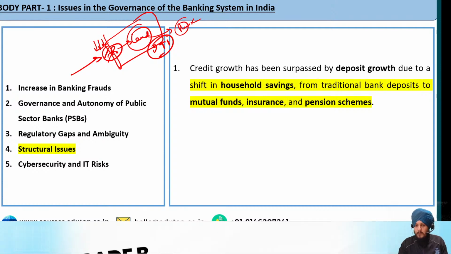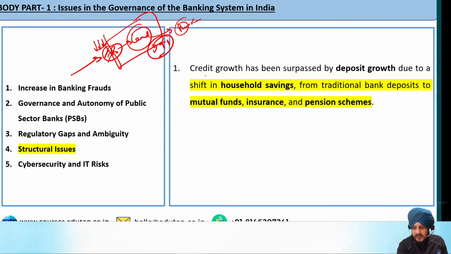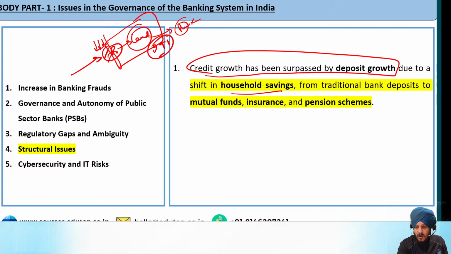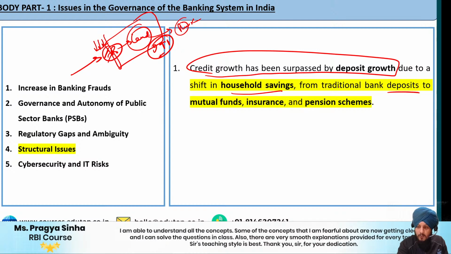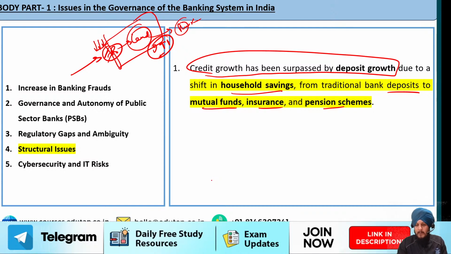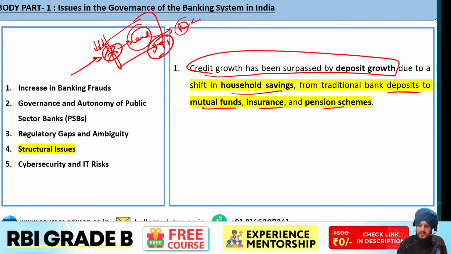So what is going to happen in this case? Basically, what we have been witnessing is that the credit growth has been surpassed by the deposit growth, due to shifts in household savings from traditional deposits to mutual funds, insurance and pension schemes. So instead of saving in the bank, people are preferring to invest their money in other platforms like mutual funds, insurance and pension schemes.